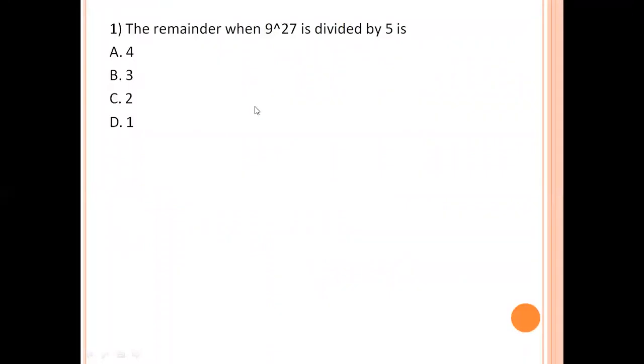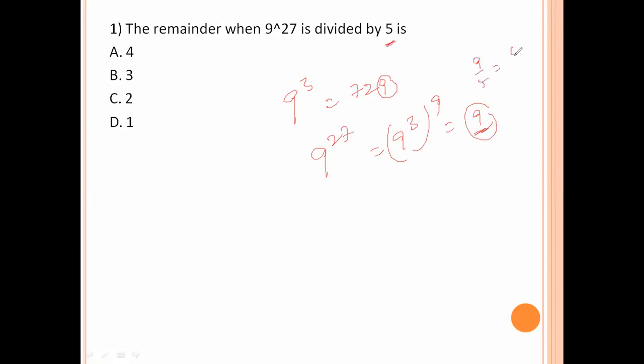The first question: the remainder when 9 power 27 is divided by 5. Here, you already know the 9 cube value is 729. The last digit is 9. So 9 power 27 can be written as 9 cube whole power 9, so the last digit is 9. Whenever dividing by 5, the last digit 9 divided by 5 gives remainder 4. So 4 is the right answer. Option A is the right answer.